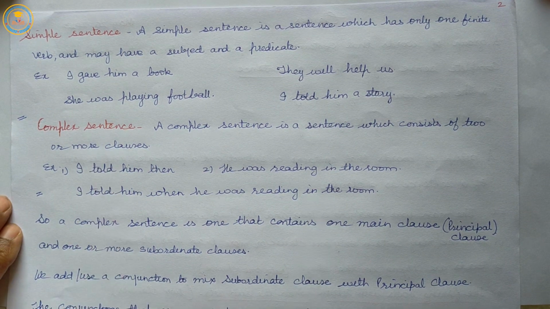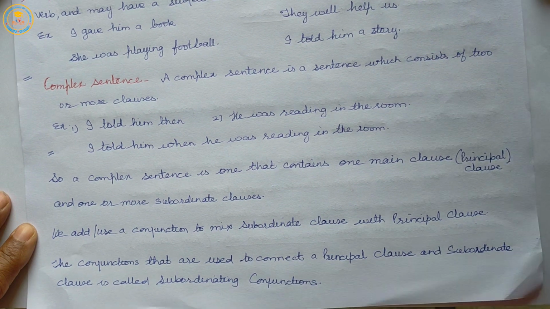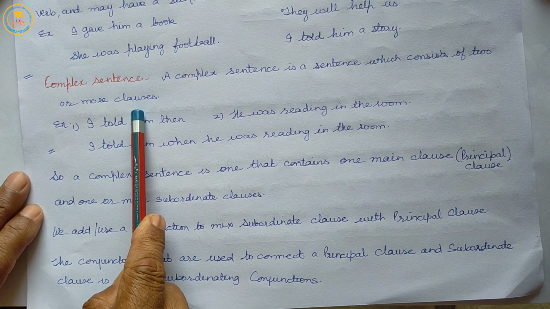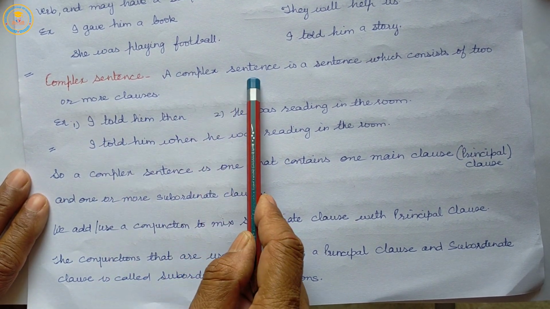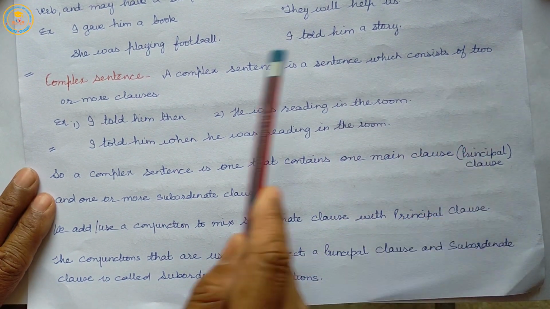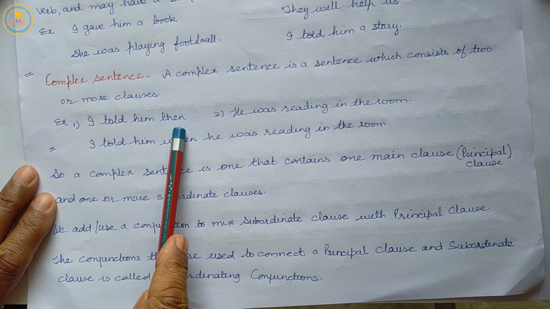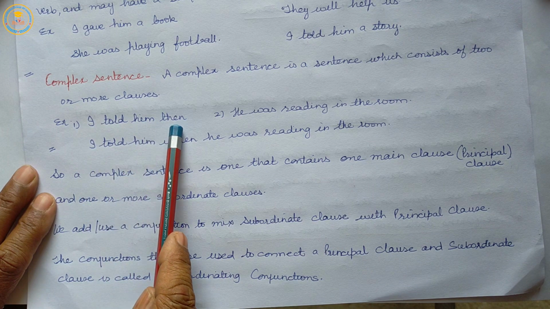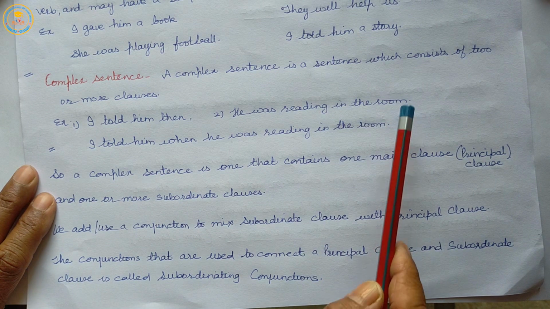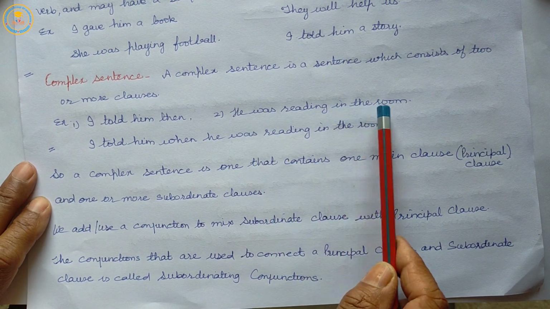So, complex sentence. A complex sentence is a sentence which consists of two or more clauses. Example, I told him then. Full stop. Second, he was reading in the room. Full stop. First is I told him then, and the second sentence is he was reading in the room.